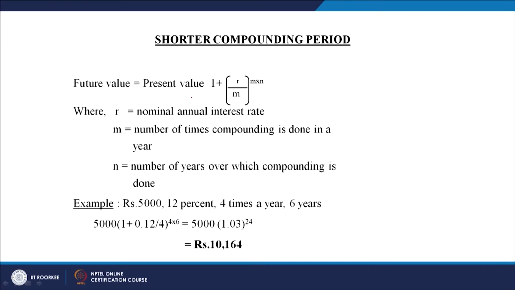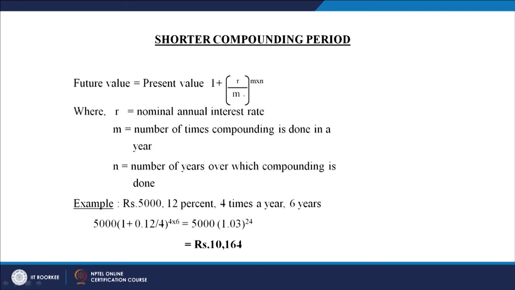In the shorter compounding periods, you have to make some minor change in the future value formula for calculating the compounded value. In this future value formula, we take the present value times 1 plus R divided by M, and M is the number of times compounding is done in a year, right.